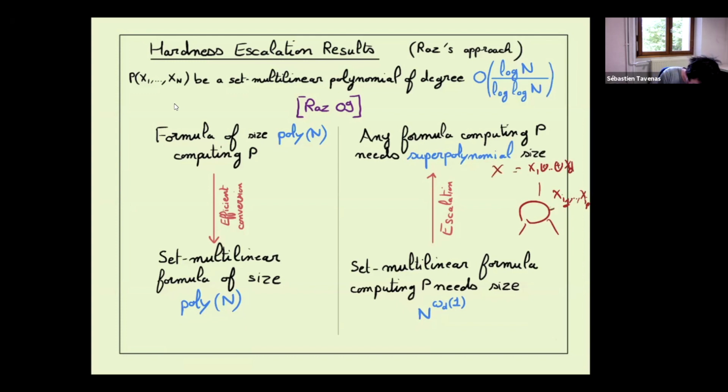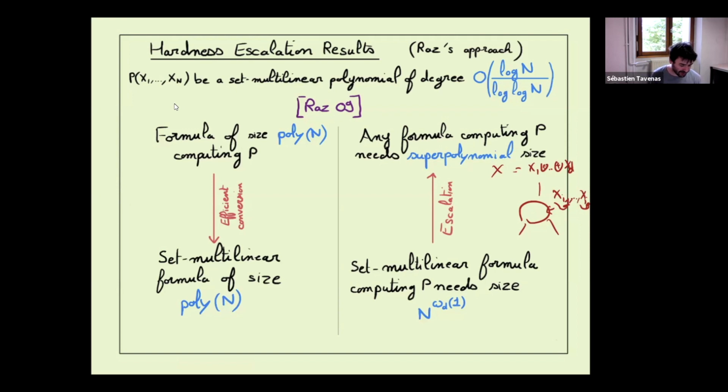So at each gate, we associate some of these subsets, and any monomial which appears in the polynomial computed there has to be of the form one variable from each of these sets, where this subset is fixed by the gate.